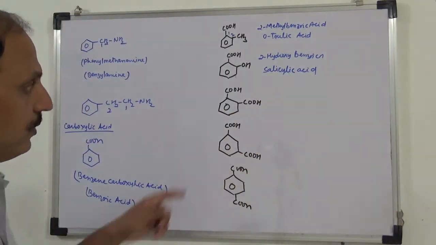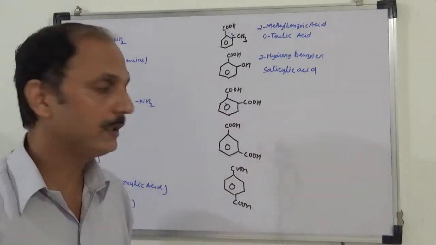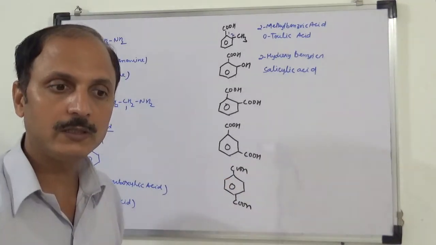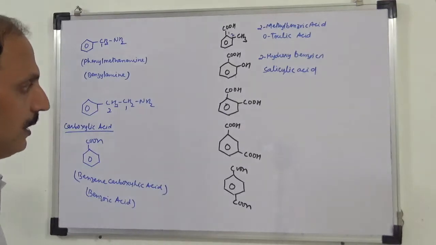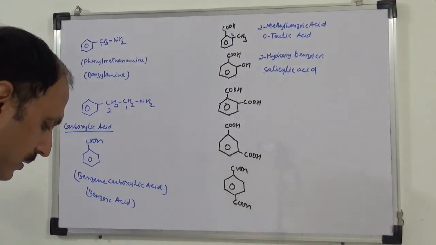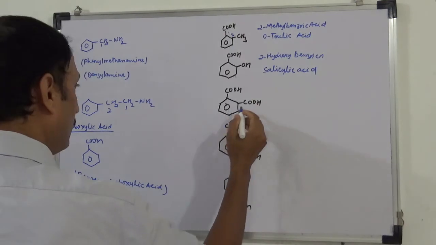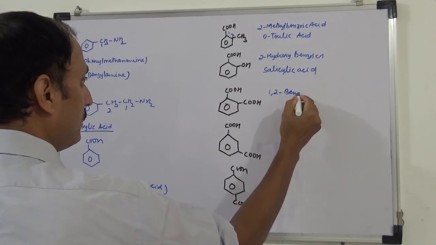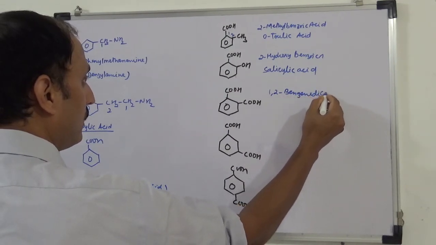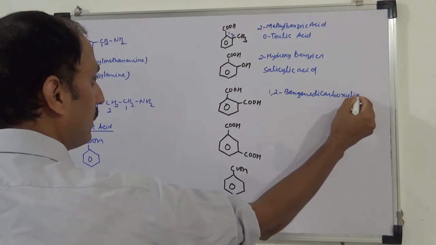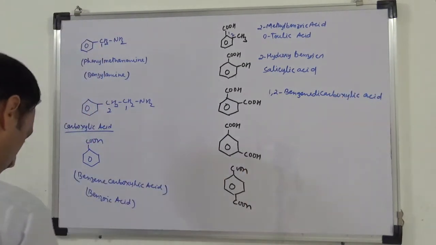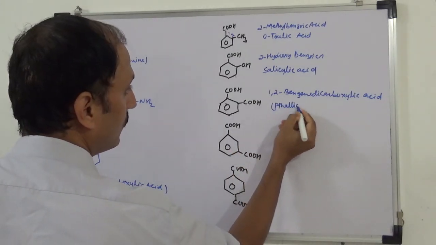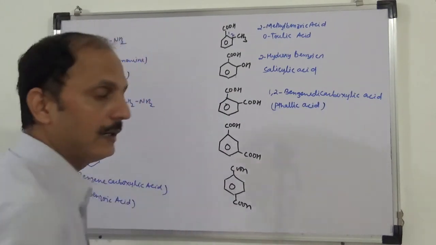This one is 1,2 benzene dicarboxylic acid, 1,3 benzene dicarboxylic acid, 1,4 benzene dicarboxylic acid. So those names are there here. Okay. So this is 1,2 benzene dicarboxylic acid. This is also called phthalic acid. P is silent here.